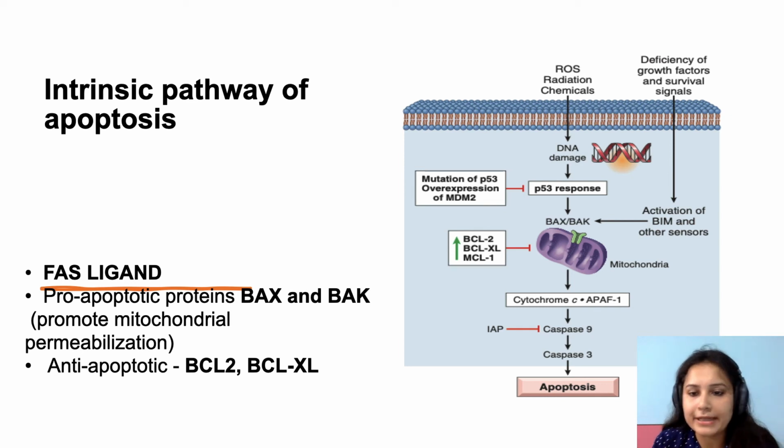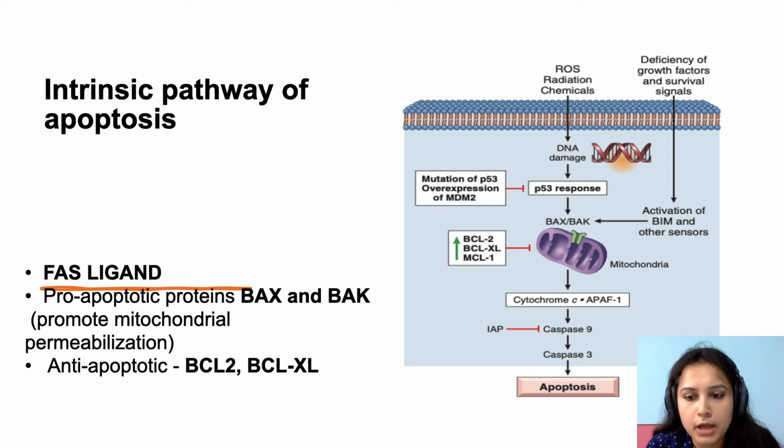So what happens in the extrinsic pathway? Some extrinsic molecules like Fas ligands. So what are Fas ligands? Some extrinsic ligands bind to the cell and activate cellular machinery so that the cell will undergo apoptosis. You have to remember mainly Fas ligand.